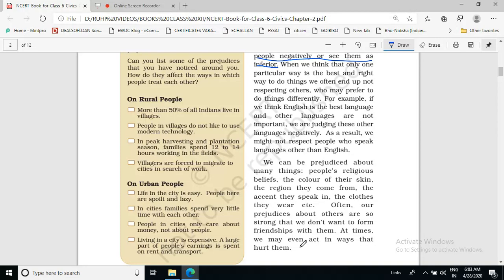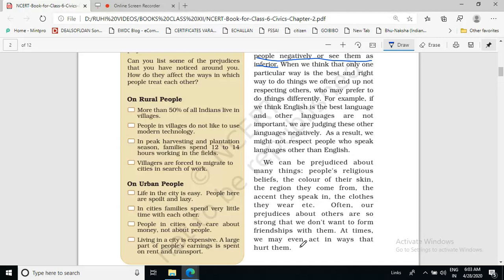The same language can be spoken in different accents, and accent is caused by where we live. The clothes they wear are the main basis of prejudices, and because of these reasons we start thinking negatively.